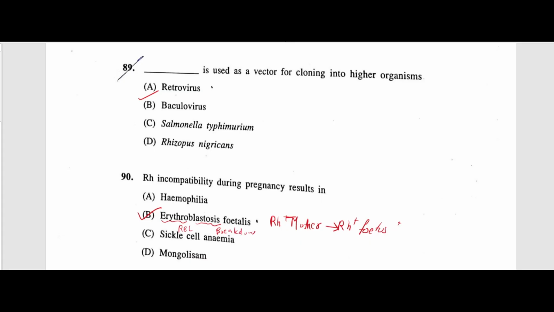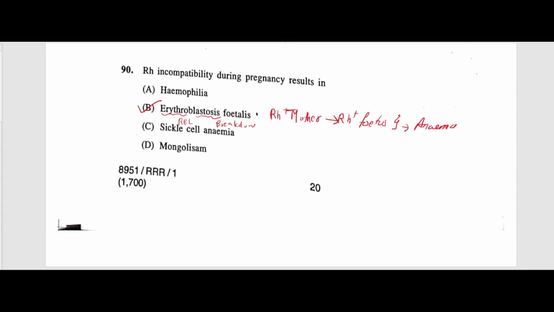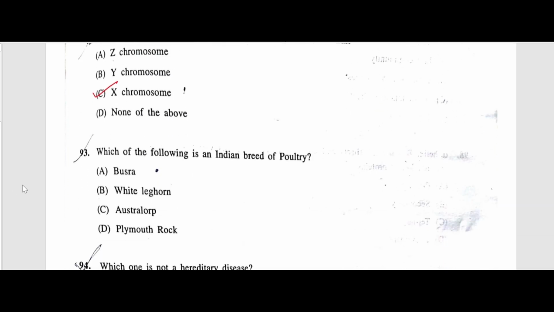So this fetus will suffer from severe anemia, right? Next question, 91st question. African sleeping sickness is caused by Trypanosoma gambiense. Color blindness is an X chromosome linked recessive trait. Point to remember, color blindness is an X-linked recessive trait.